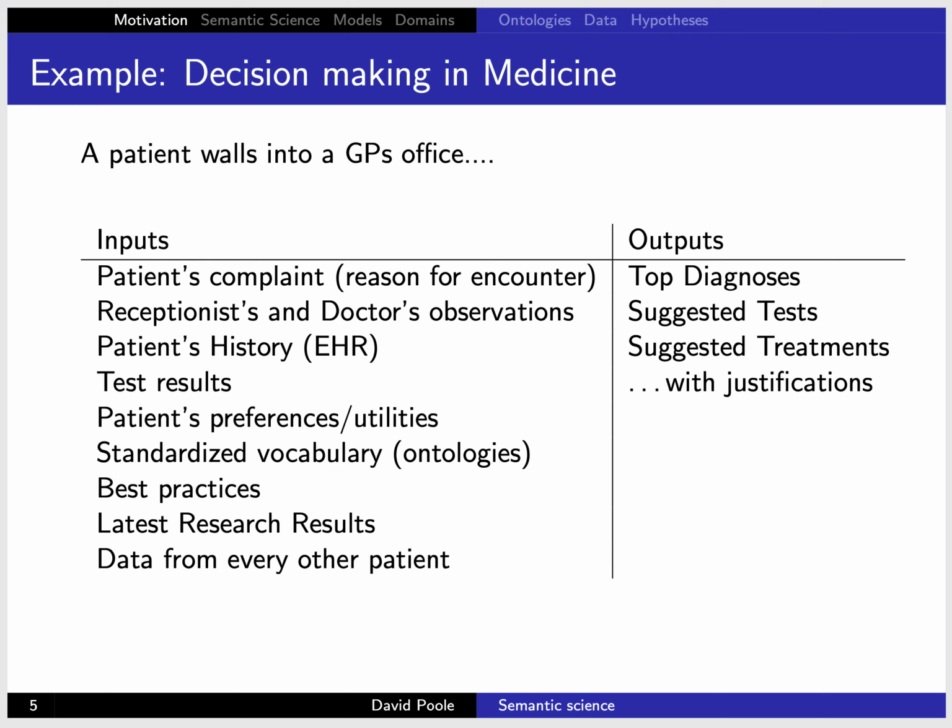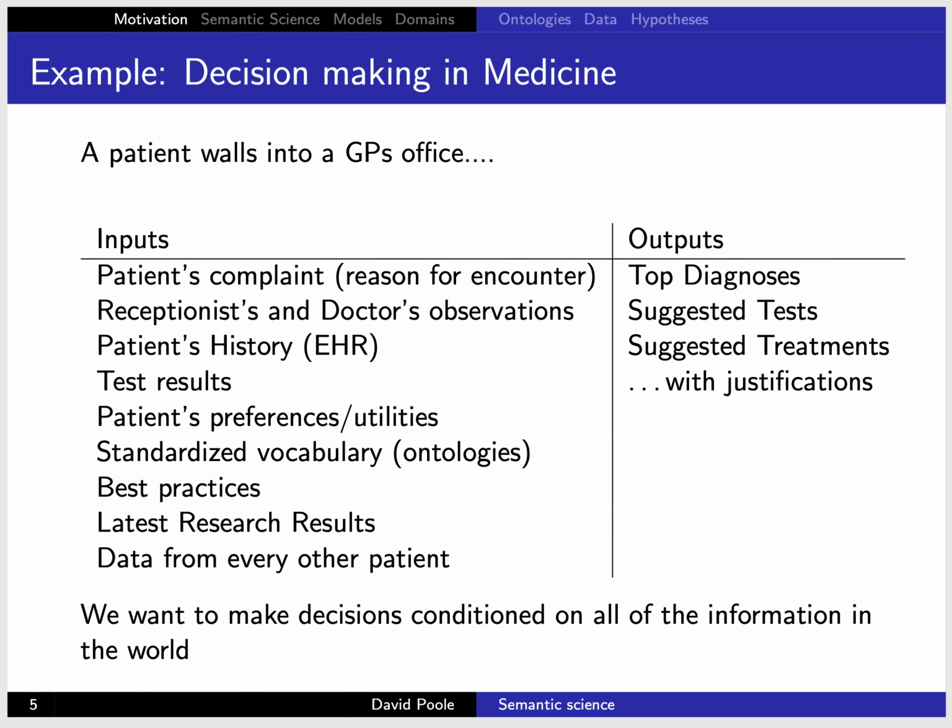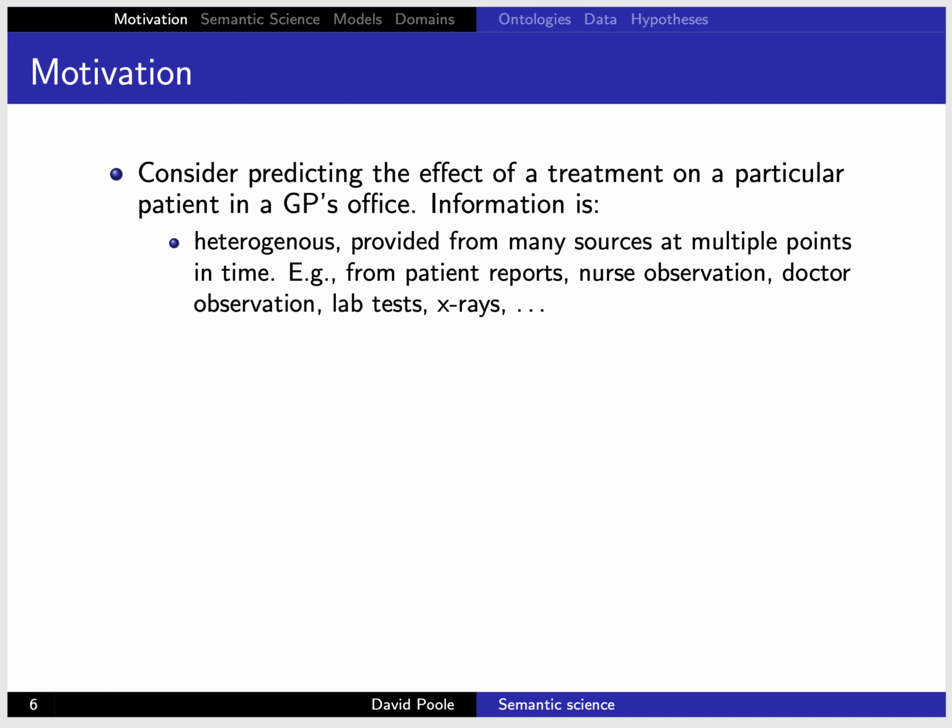So we want evidence-based decisions. And that includes data from every other patient, because how they went, how similar they were, and other things are important. And so we want to make a decision conditioned on all the information in the world in general. So everything around us could be potentially relevant, and we'd like to make an informed decision. So that's the goal here, to make decisions based on everything you could possibly do.